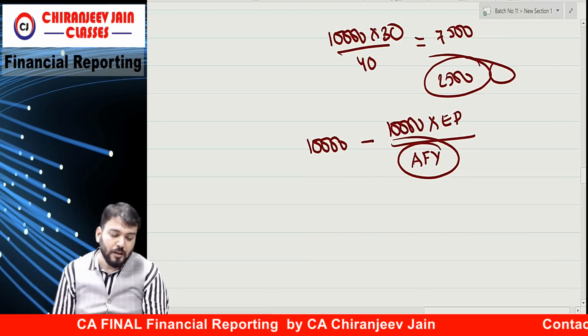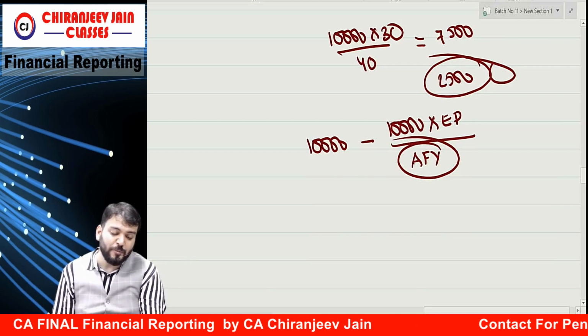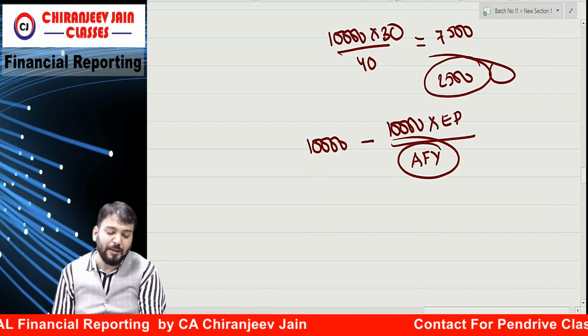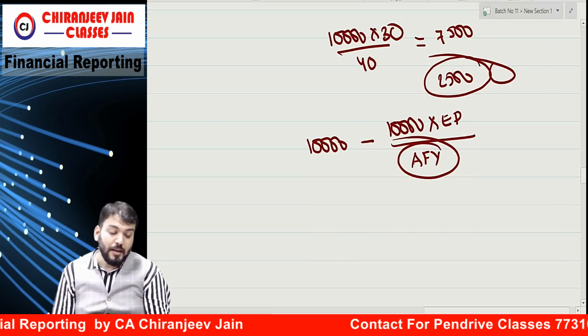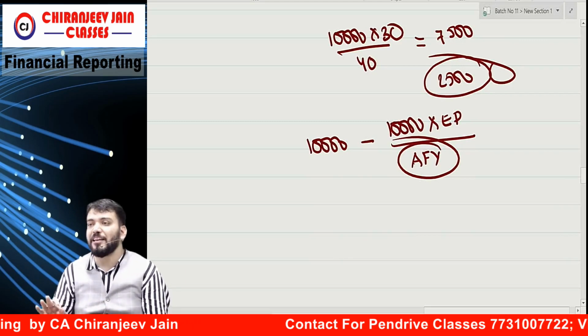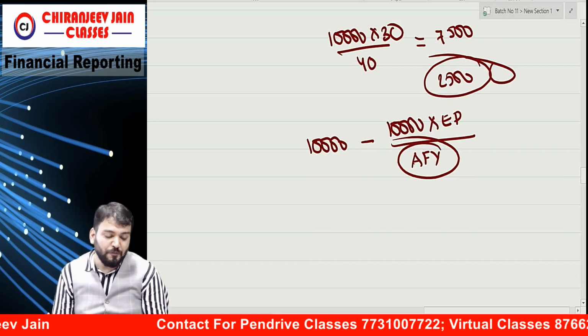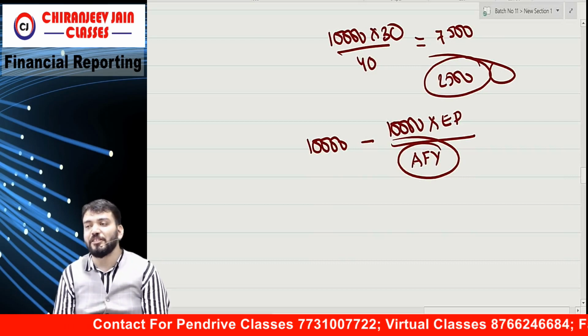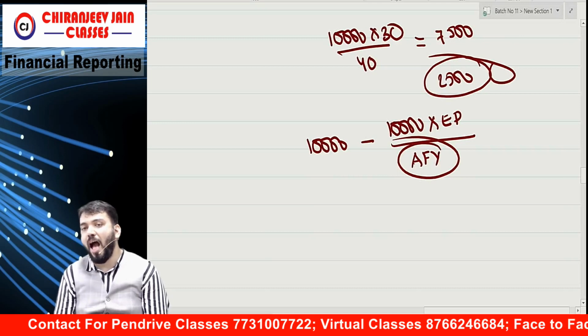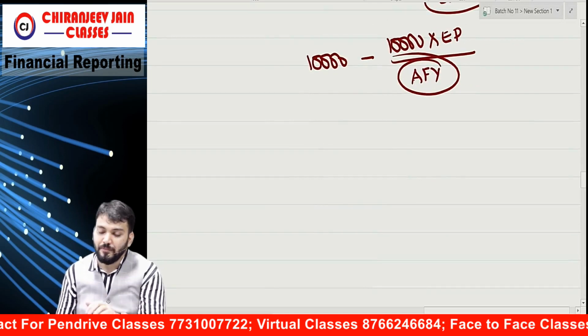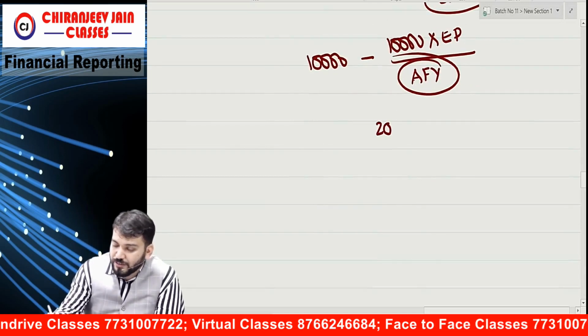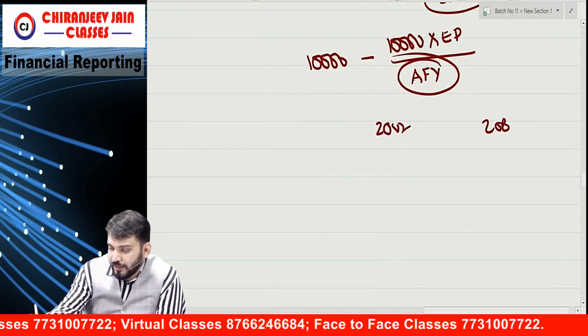The profit after tax attributable to ordinary equity shareholders is 5 lakh and 6 lakh for the 2 years. Average market price means average fair value. I said the average fair value will be given in the question. For the first year 120, for the second year 160. Why have they given this? To find out this, for 2007 and for 2008.